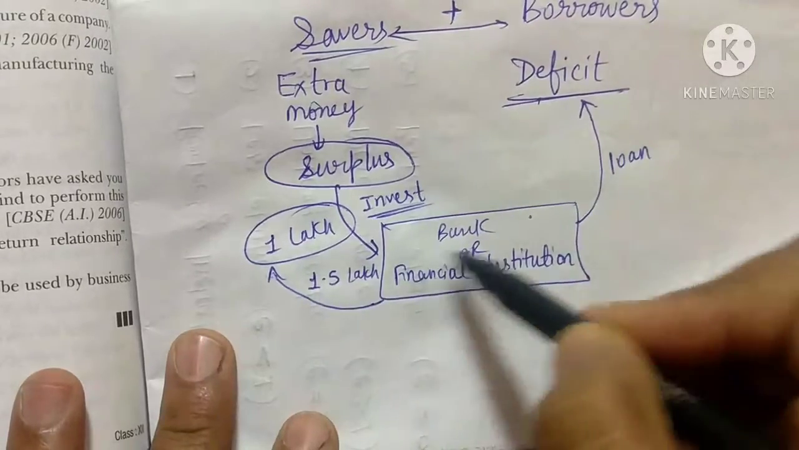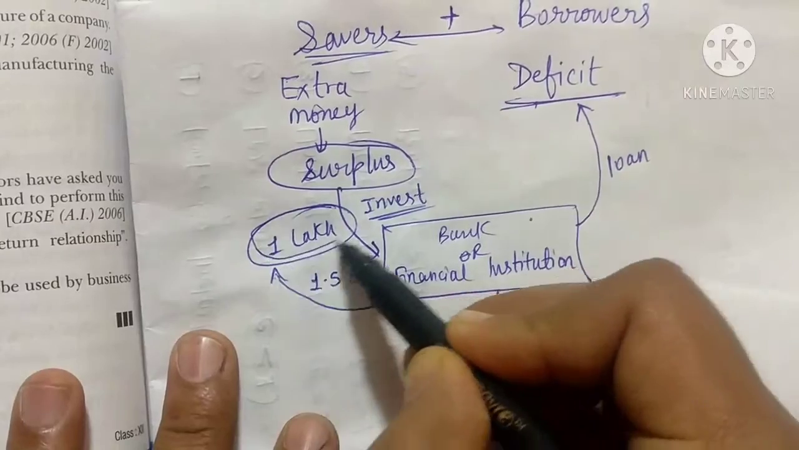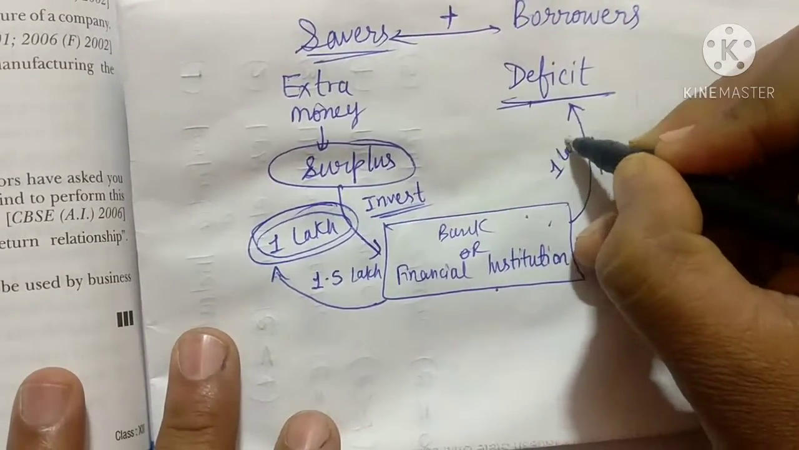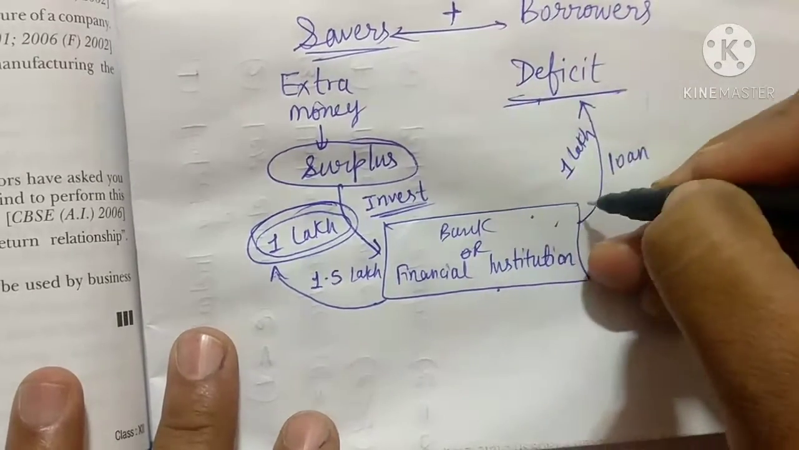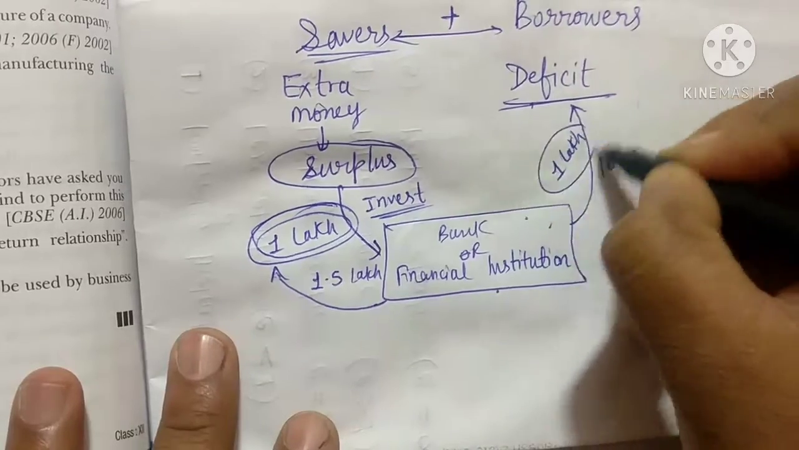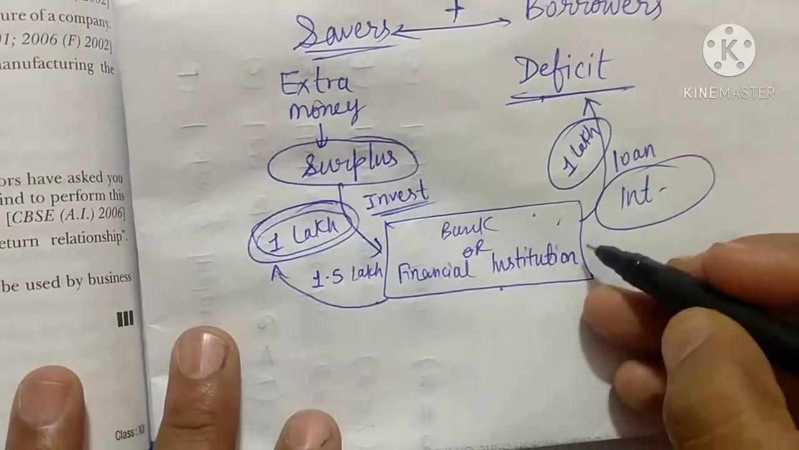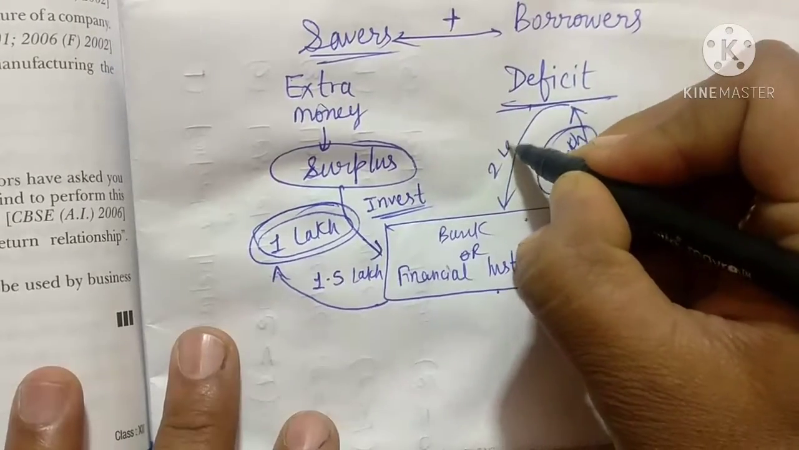So how does this financial institution give them more rupees? Because first they have given 1 lakh rupees to them, no? This 1 lakh rupees they have given as a loan to deficit units at some fixed rate of interest. So when these deficit units return their loan, they will give them 2 lakh or something more.